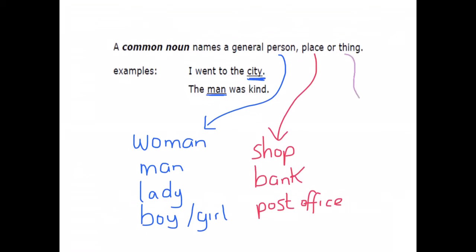And a general thing, these are the easiest category. So socks, shoes, TV, bed, box, and so on.